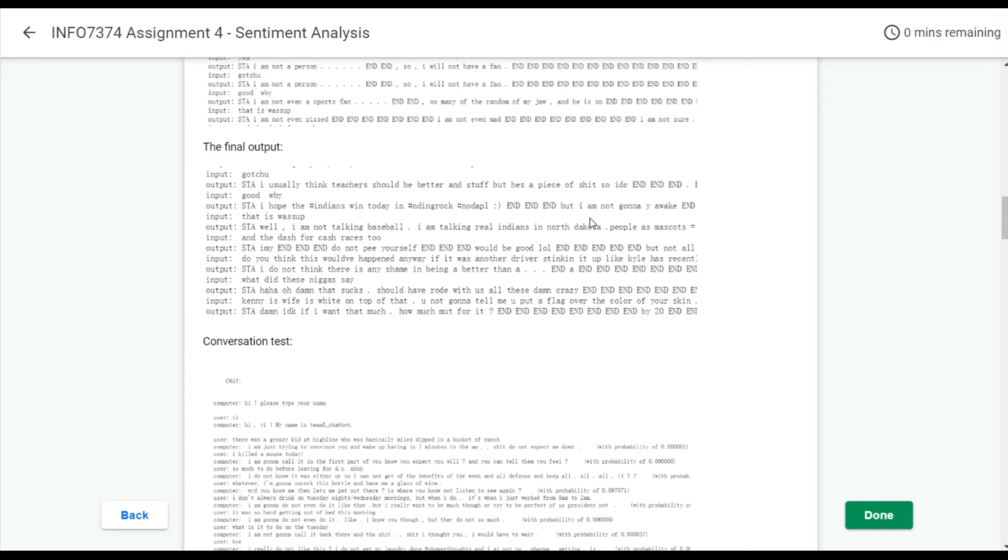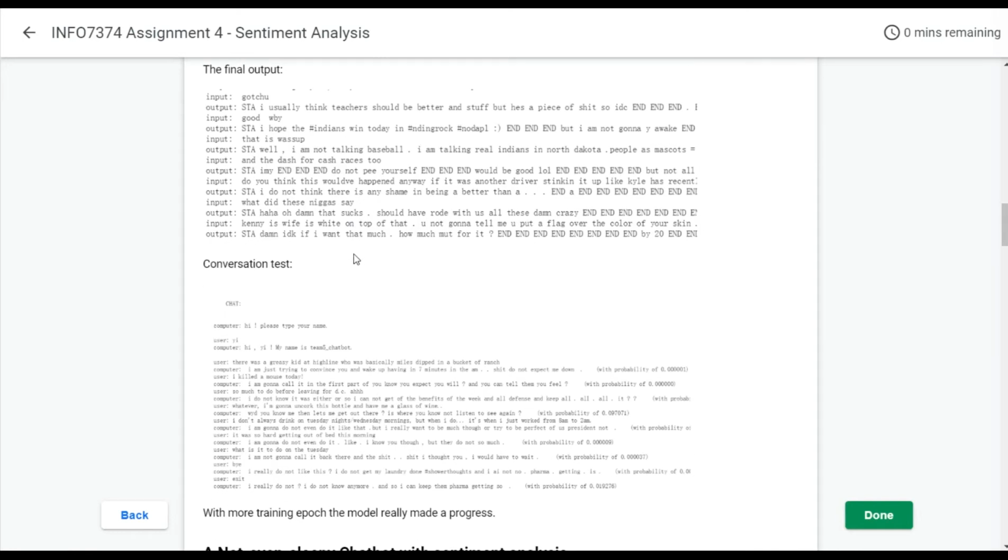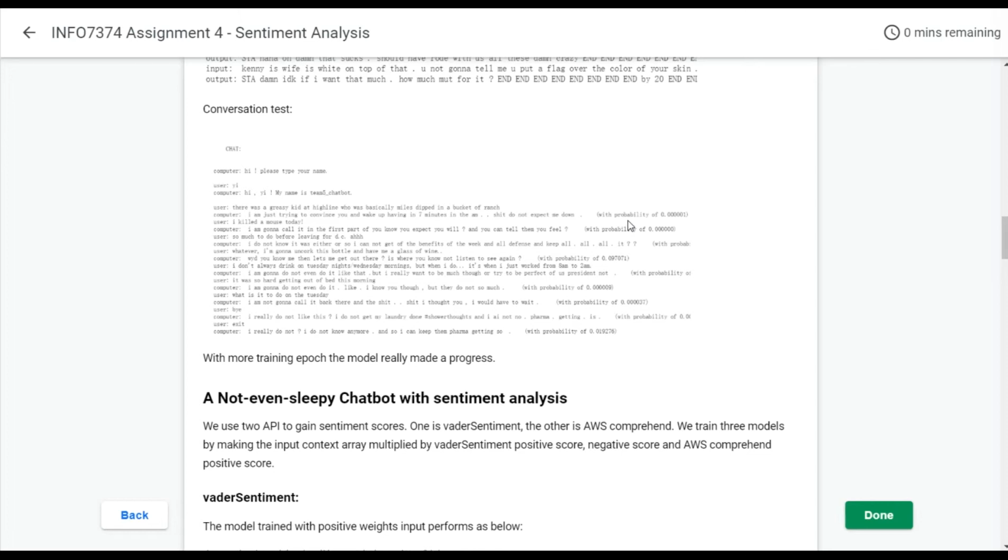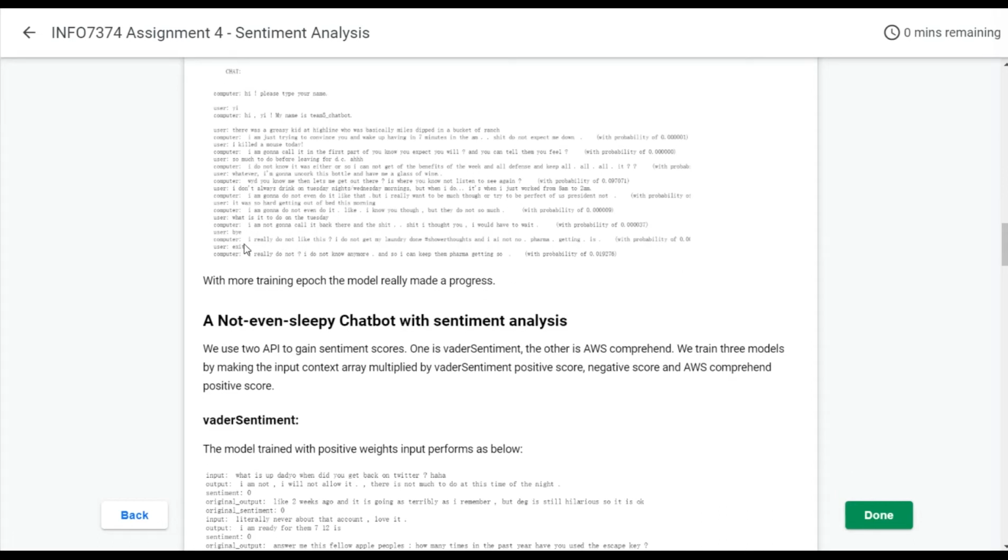But after 100 epochs, it can speak some complicated multi-word sentences, though they may not even make any sense. And we made a conversation test. The robot performance, I think, is not bad.